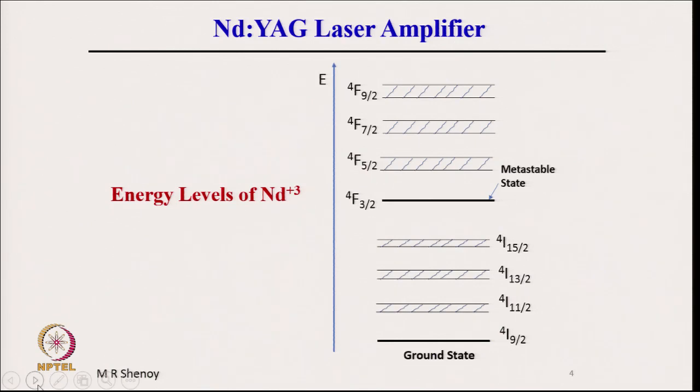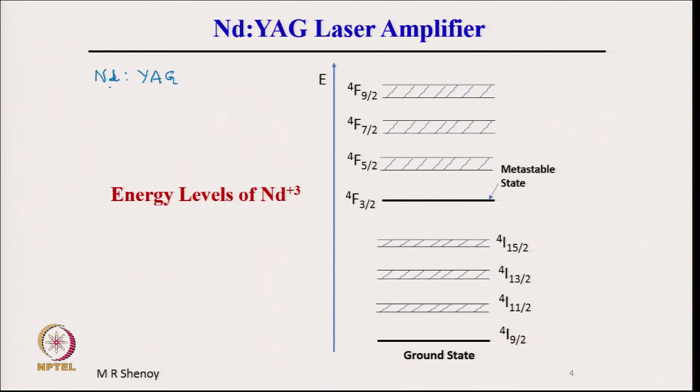So, let us first start with the Nd:YAG laser amplifier. What is shown here are the energy levels of neodymium, because Nd:YAG is Nd doped in YAG, and YAG is yttrium aluminum garnet.